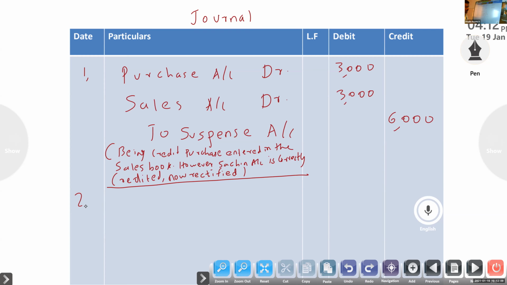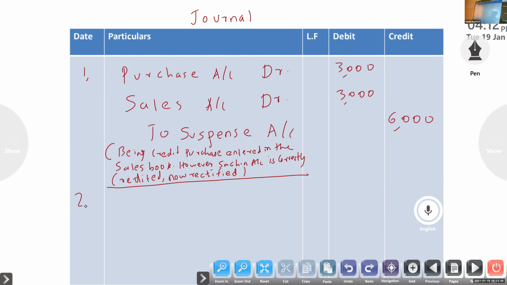Cash received from Anil Kumar, a debtor, was correctly entered in the cash book but was omitted to be posted to his account. Cash, no problem, but not posted to Anil Kumar. So you have to look in this entry, Anil Kumar is debit or credit. Then opposite will be suspense.